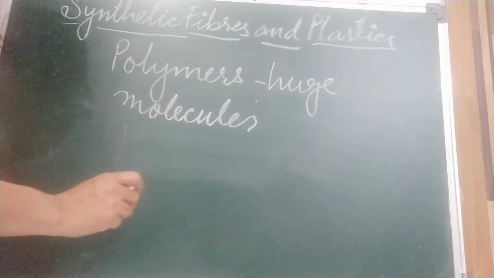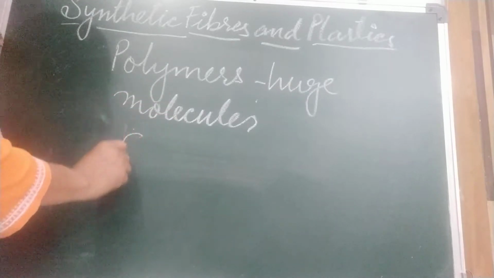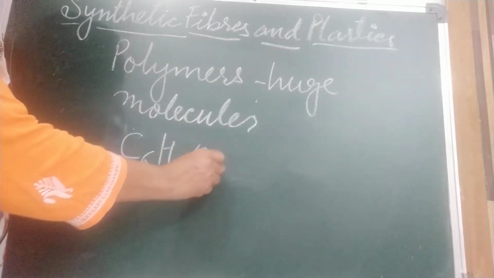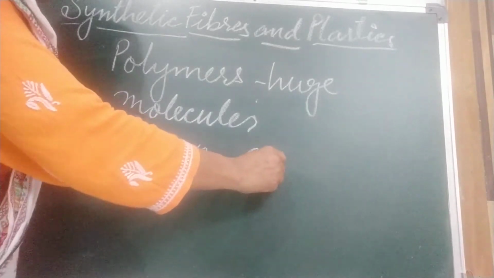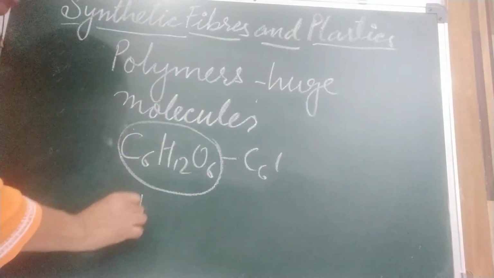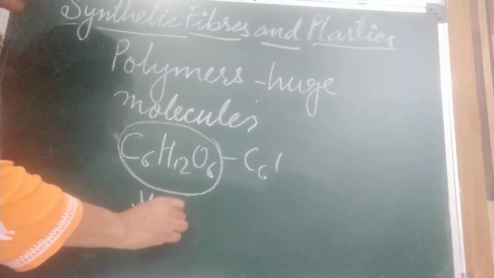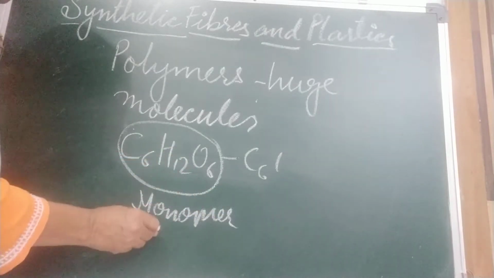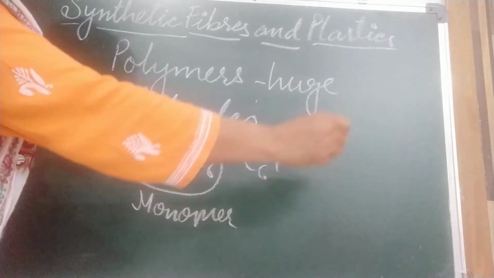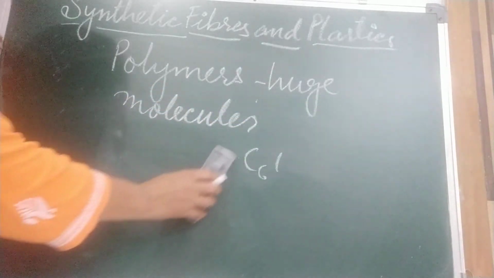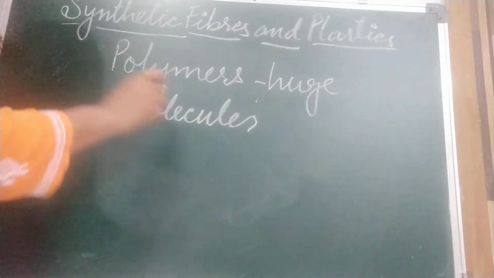I am giving you one example. Suppose this is glucose. If we make a chain of glucose, a single one is a monomer and the chain of these monomers is a polymer.